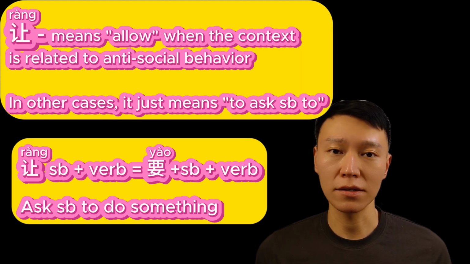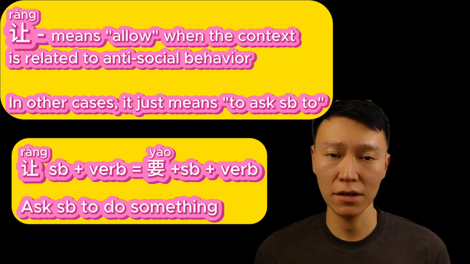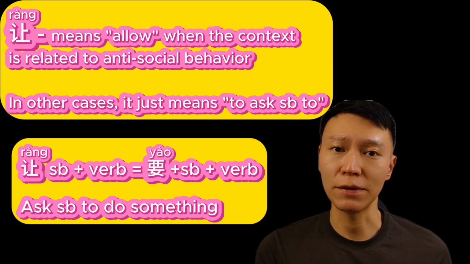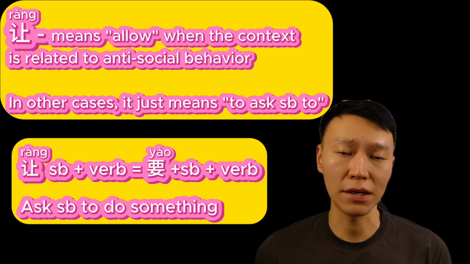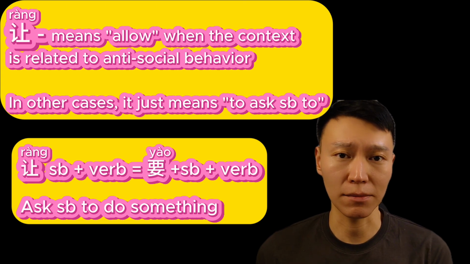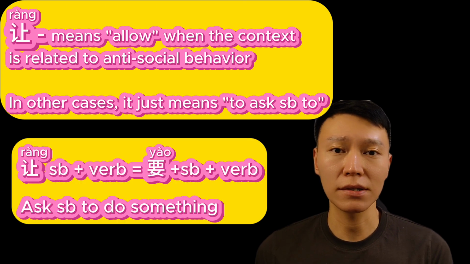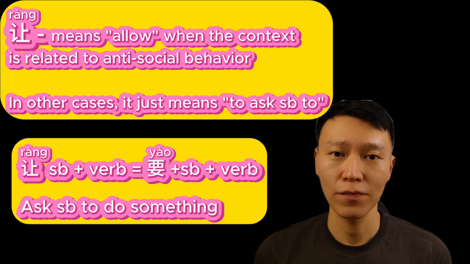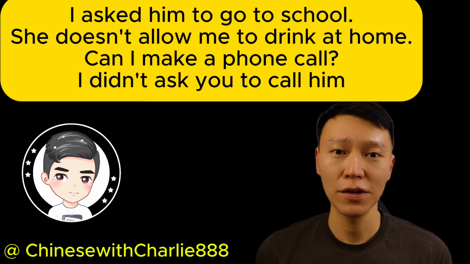meaning of 让 is quite context specific. But as a reasonable person, I think every one of you knows in what situation 让 should be translated as allowed to do, in what situation 让 should be translated as ask somebody to do. And when 让 means ask somebody to do, we can also use 要 to talk about ask somebody to do. Now I have a takeaway for you. Translate these sentences and leave your answers under this video.